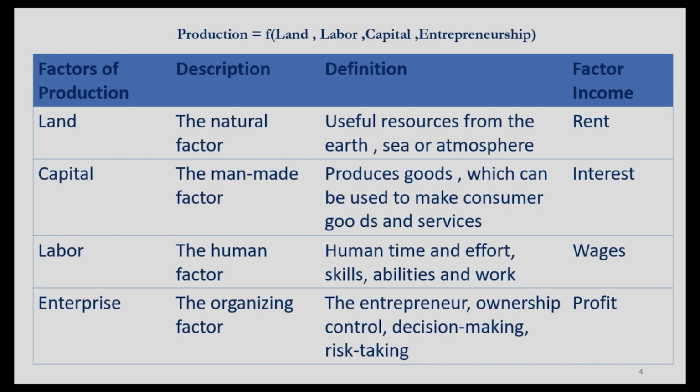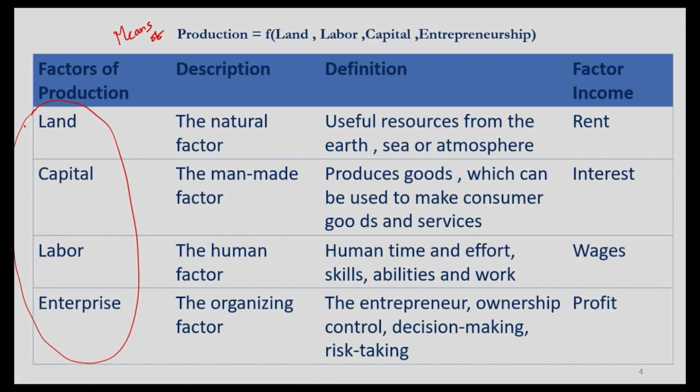If you want to produce a marker, a chalk piece, anything, no matter whatever the commodity, a good or a service, the most essential elements required to produce these goods and services are what we call factors of production, or you could call them the means of production. I think you understand the difference between the terms means and ends, right? So, here are the 4 factors of production that we would be commonly referring to.